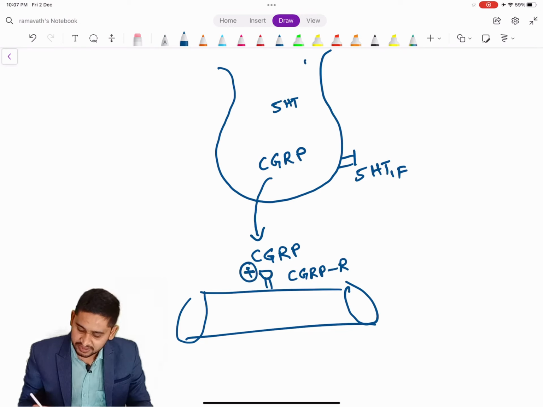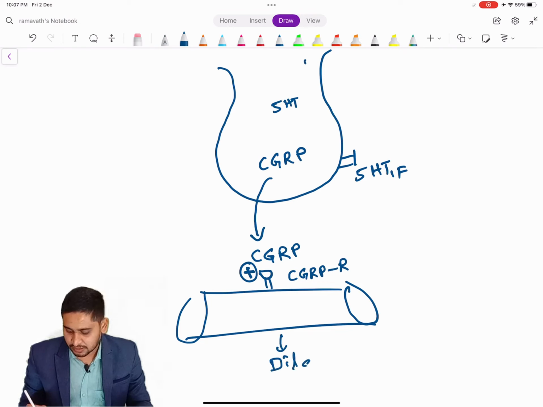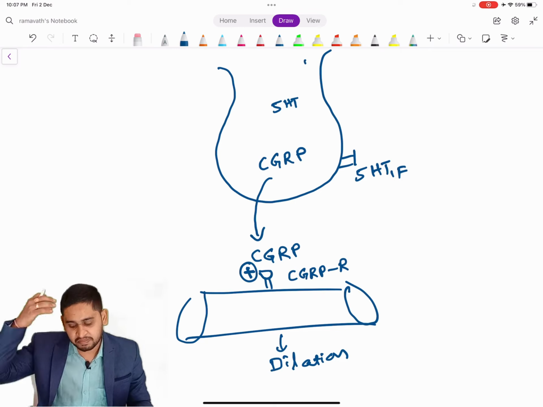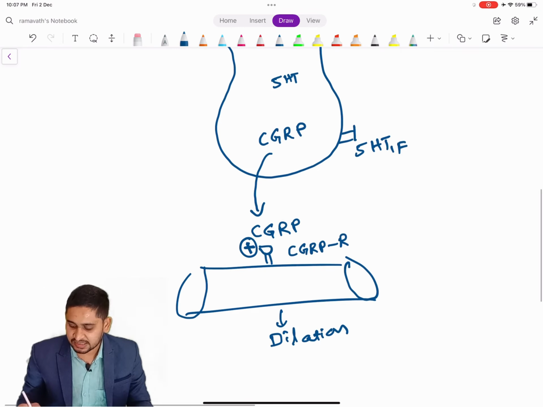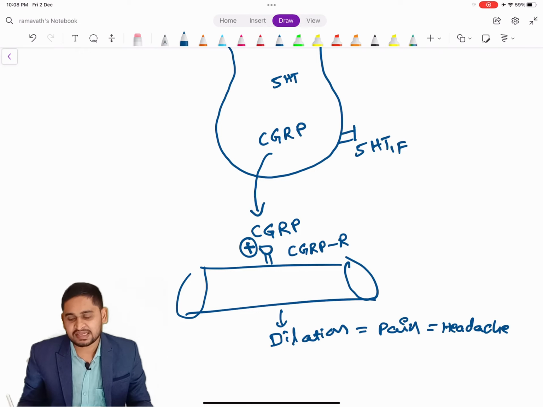Whenever they get activated, it causes dilation of the brain blood vessels, and this dilation causes pain. This pain is called headache, and this headache is nothing but migraine. This is called migraine.